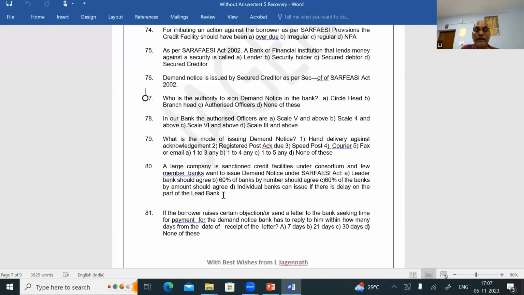Then, question number 81. If the borrower raises certain objection or sends a letter to the bank seeking time for payment of the demand notice, bank has to reply to him within how many days? Within 15 days or none of these. Question number 81, answer is D. The correct answer is within 15 days.